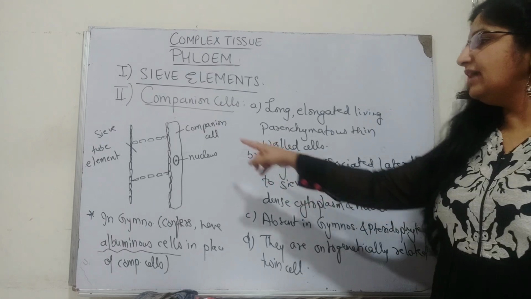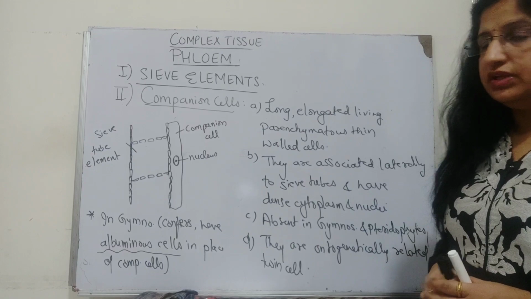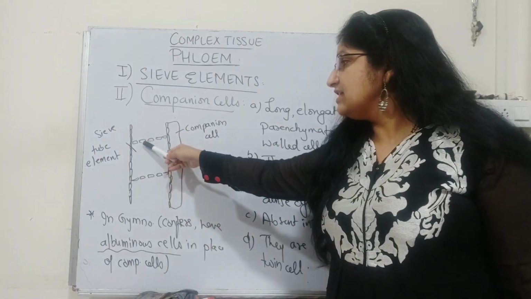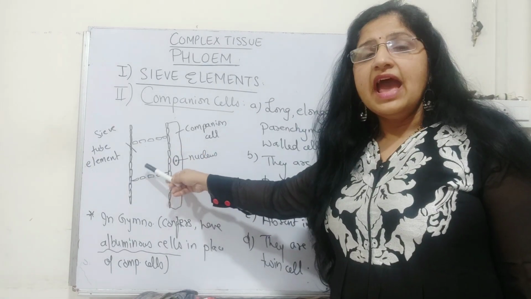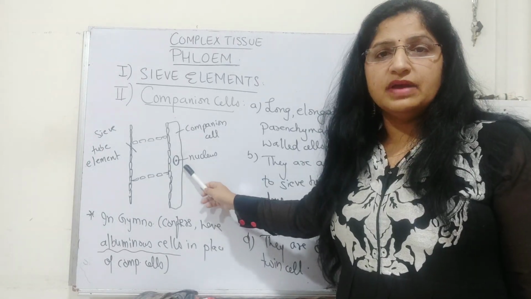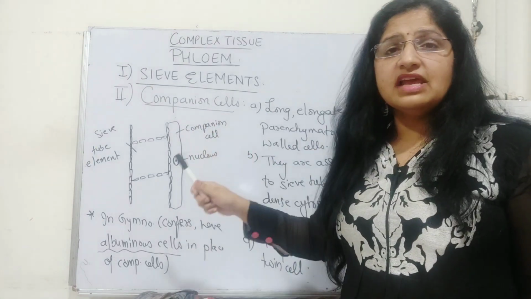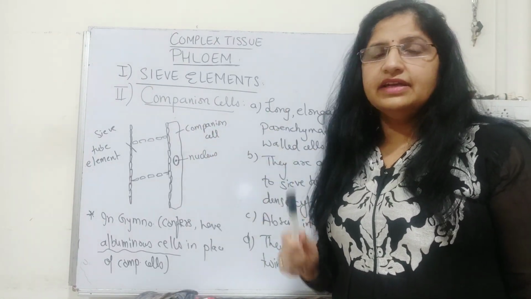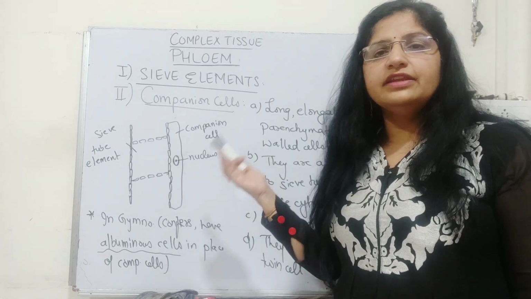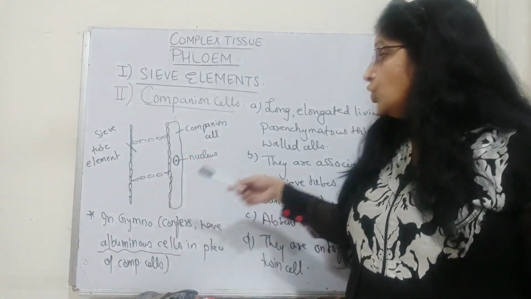They are associated laterally to the sieve tubes, and they have a very dense cytoplasm and nucleus. You can see, as in the diagram I have made, this is a sieve tube element, this is a sieve plate, and these are the sieve pores. Associated with each sieve tube element, there is a companion cell. Very next to the sieve tube element, closely and laterally, is the companion cell. The companion cell has a very prominent nucleus and dense cytoplasm, whereas the sieve tube element, as we have seen, does not have a nucleus. All of the nuclear activity is controlled by the companion cell.